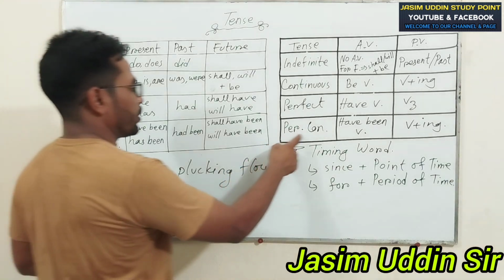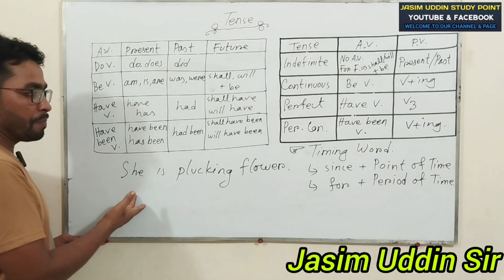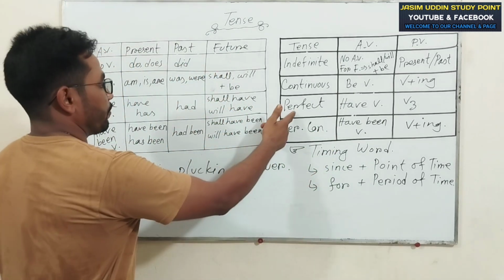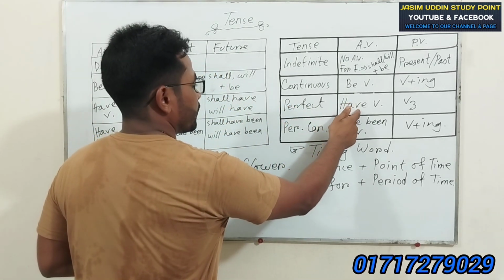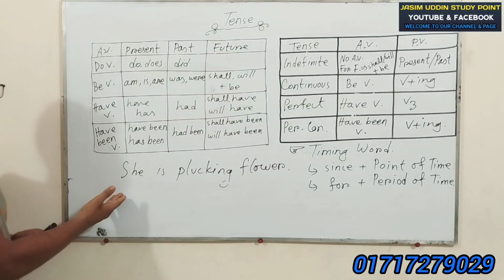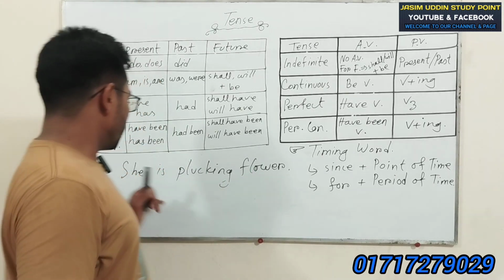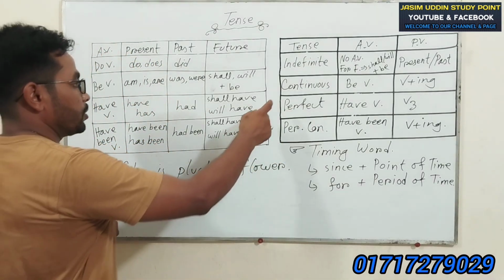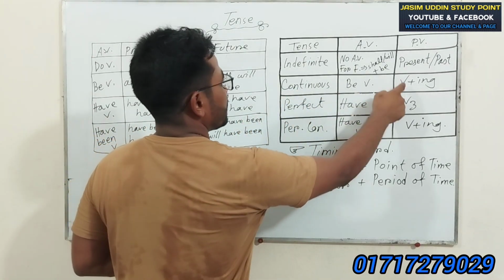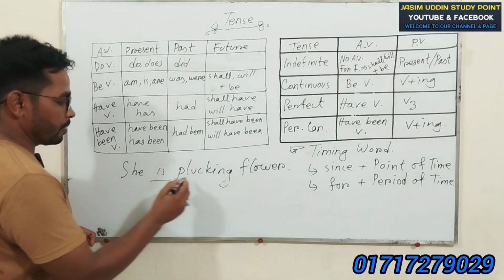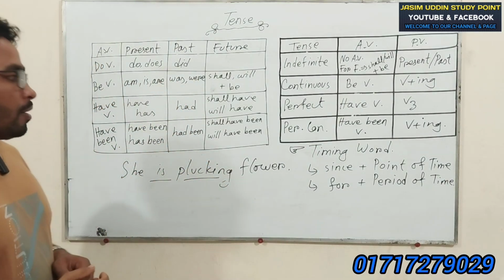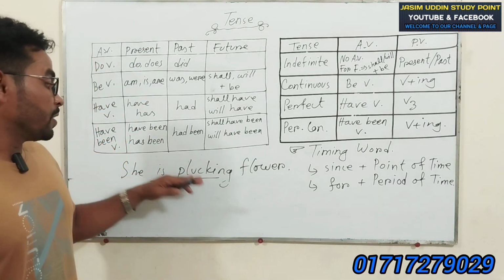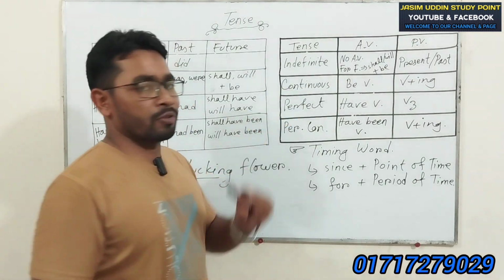My dear viewers, for perfect continuous, the sentence will take have been verb. There is no have been verb. For this reason, it is not perfect continuous, okay? Next, perfect. For perfect, the sentence will take have verb, but there is no have verb, right? For this, the sentence will not be perfect tense. Dear viewers, try to follow continuous. Be verb, principal verb plus ing. When the sentence takes be verb and principal verb with ing, the sentence will be continuous.